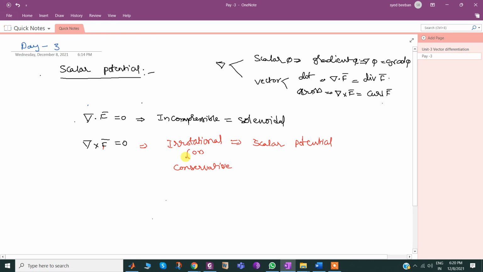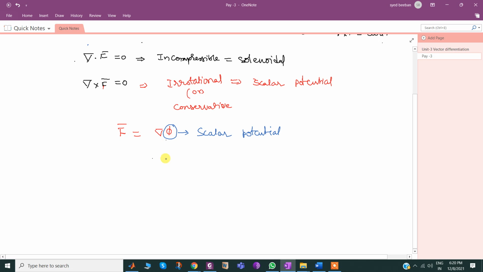irrotational or conservative. So whenever it is conservative or irrotational, then I may express f bar as grad of some other scalar. Now what is this scalar known as? Scalar potential. That is the meaning of that. F bar is equal to del phi, then this phi is called scalar potential. We need to identify from this.